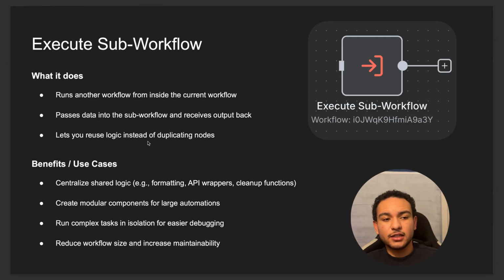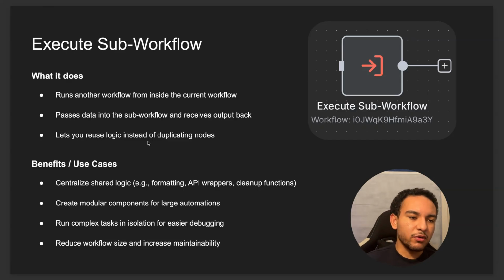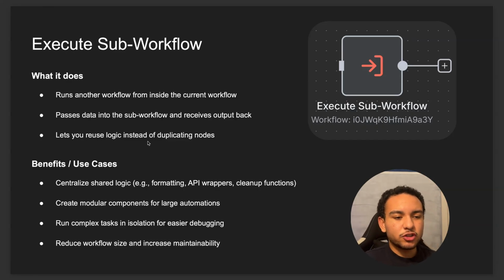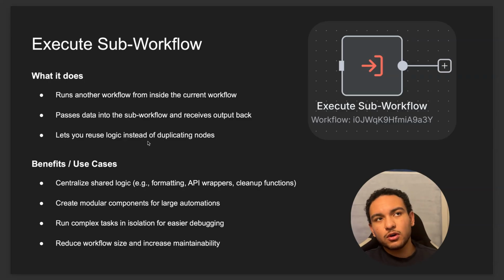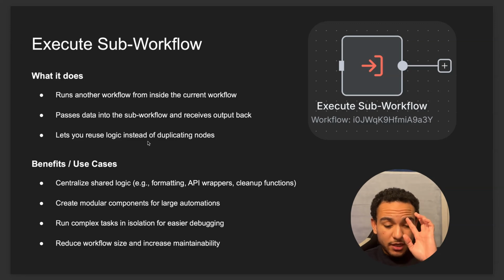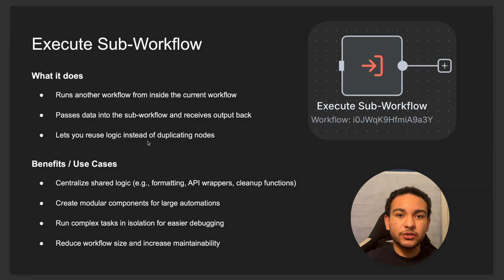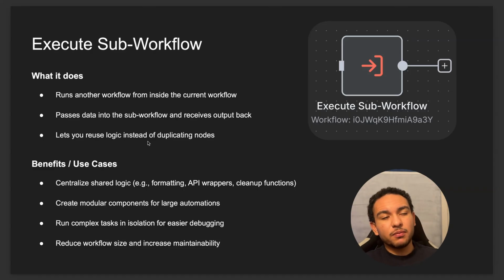So now going on to the next one, we have execute sub workflow. Now, this one is a bit twofold. This is a trigger, but it is also a way to call out for another workflow. Let me explain. So let's say you have your main automation with the different nodes, and then you want to call a different workflow, a different automation that you've created that's in a separate file. You would use execute sub workflow.